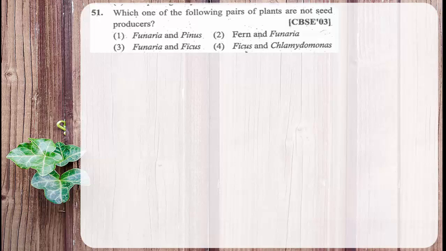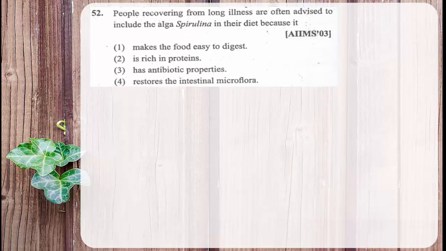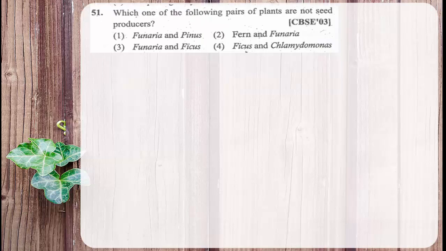Funaria and Ficus. Funaria is a member of moss. It is a bryophyte and it does not produce seeds. Of course, in Ficus, seeds are produced. Ficus and Chlamydomonas.